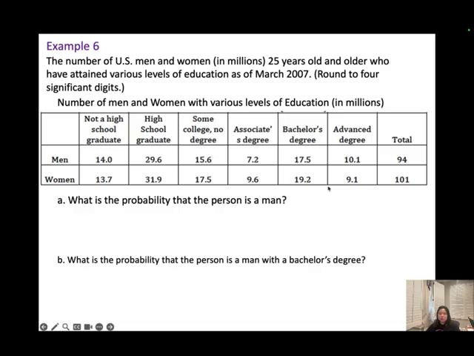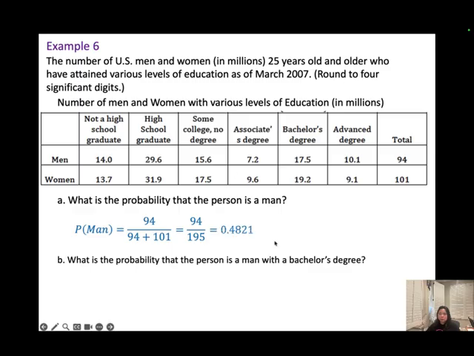So first, what is the probability that the person is a man? We have 94 men here, out of the total number, the men plus the women. So you should get 94 over 195.